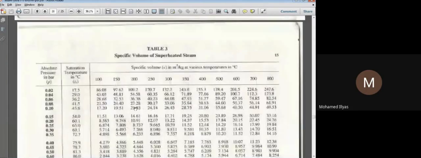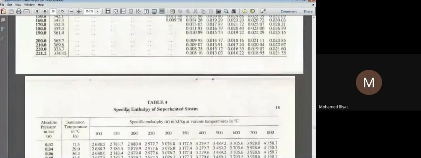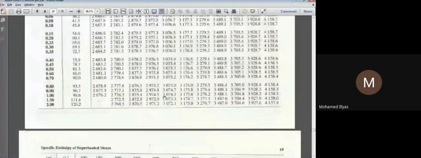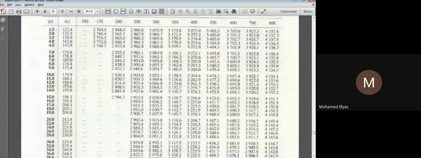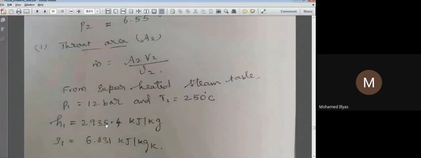Table 3 gives specific volume alone. Table 4 gives the specific enthalpy of superheated steam. For the 12 bar pressure, at 250 degrees, the enthalpy is 2935.4 kilojoules per kg. So we have H1 is 2935.4.